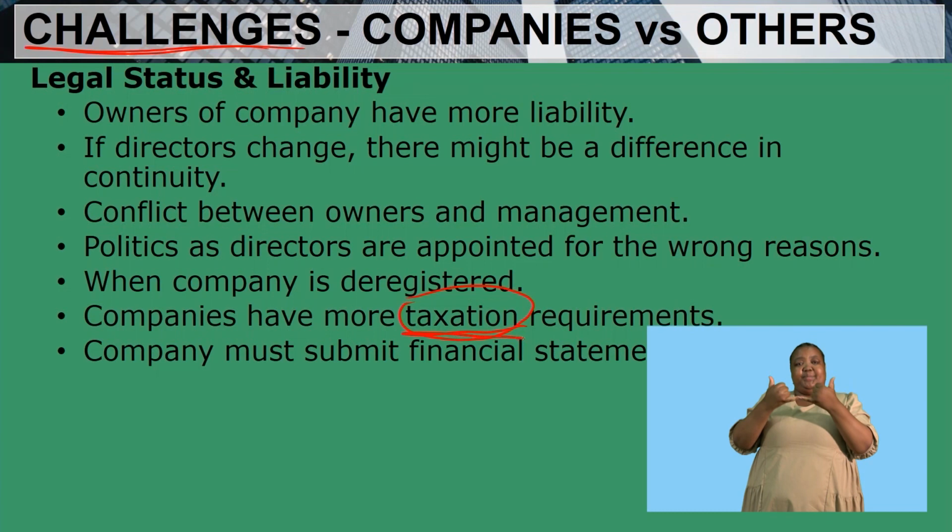Whereas when you are a sole trader, you are not going to pay tax as a company or as a business, but only on the income that you earn as the owner. But if you have a company, the business's profits are going to be taxed, as well as the salaries earned by the directors and the shareholders of the company.